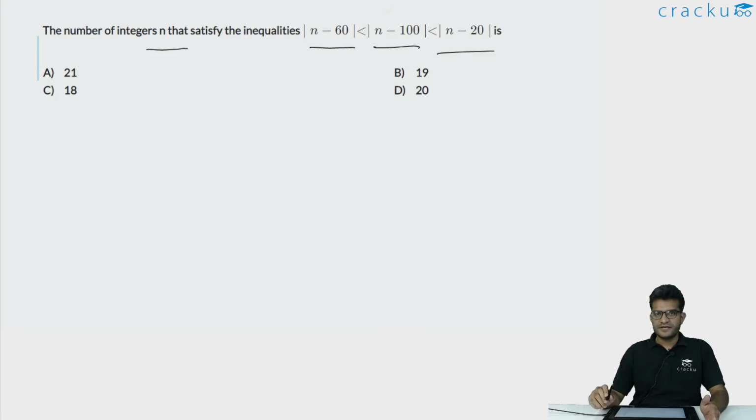If you are looking at the inequality, there are 3 modulus in it, and each of the modulus will have an inflection point. That is the point at which the modulus will change its sign. The first one is at 60, the second one is at 100, and the third one is at 20. So let us consider 4 cases.